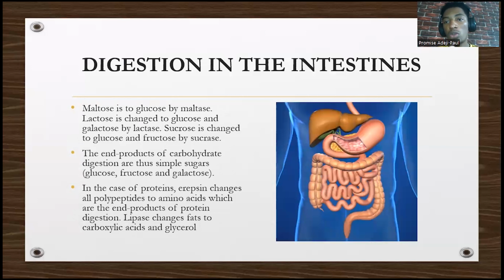Converted to glucose, 2 molecules of glucose by what? Maltase. So lactose will be changed to what? Glucose and galactose by what? Lactase. So sucrose will be changed to glucose and fructose by sucrase. So the end product of carbohydrate digestion is what? Simple sugar, which is what?